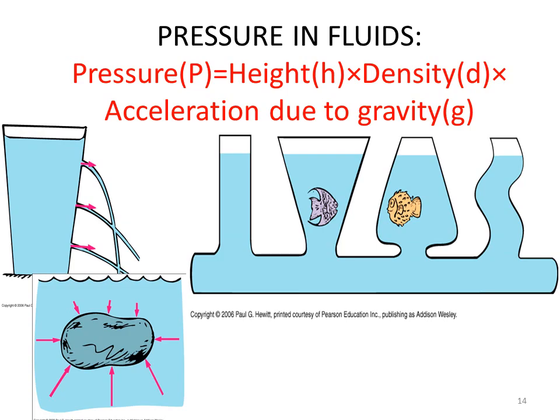Pressure in fluids. Fluid is a common word used for liquid and gases. That is, we can use this for liquids as well as gases. Pressure of a fluid P is equal to height H into density of liquid D into gravity G. Now the first diagram shows three positions of holes in a water glass.